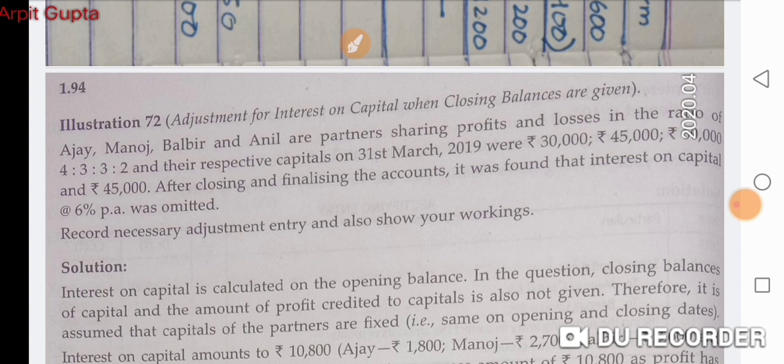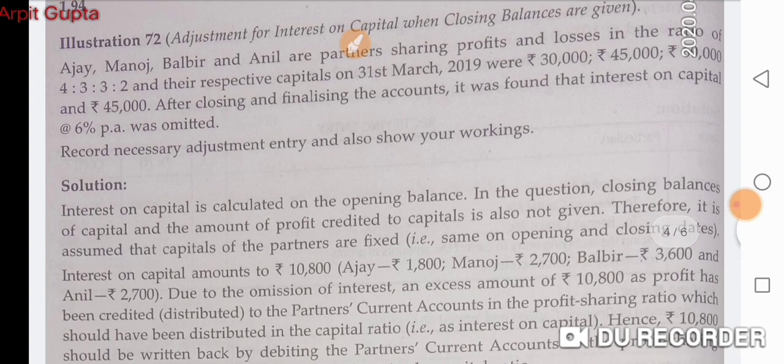So the mistake is clear, that the partners have forgotten to calculate interest on capital. So we can calculate interest on capital, but it is calculated on opening capitals. So we have to convert it into opening capital. And how to convert closing balances into opening balances, that was also discussed earlier.